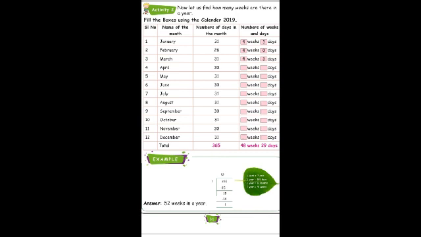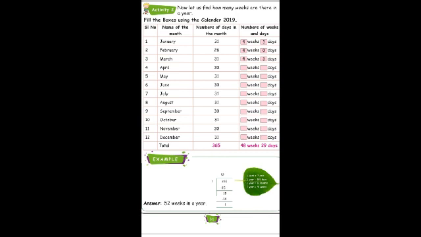Likewise, while calculating, March month has 4 weeks, 3 days. And April month has 30 days. While converting to weeks and days, April has 4 weeks, 2 days.